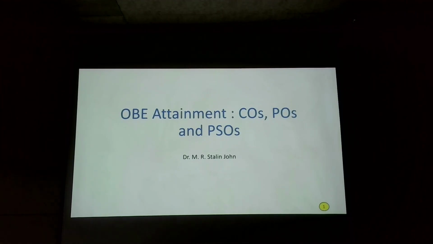Our department, as the HOD told, has 15 years of OBE attainment. Whatever the visits so far, the NAC visit and the ABET visit, they asked us to revise the attainment level. Since you are practicing for 15 years and still maintaining the same level, they asked us to revise our procedure. According to their suggestions, I have revised the procedure in compliance with the NAC procedure.